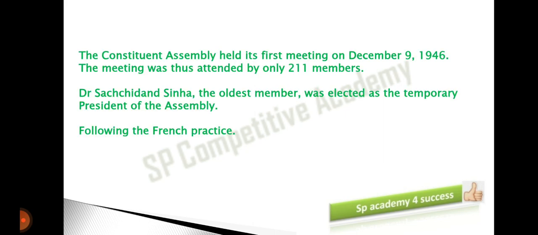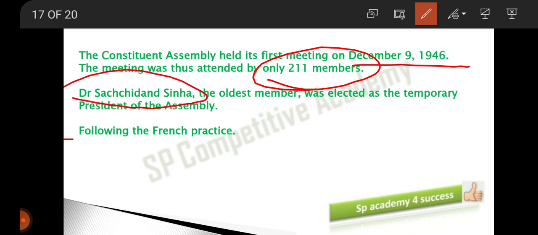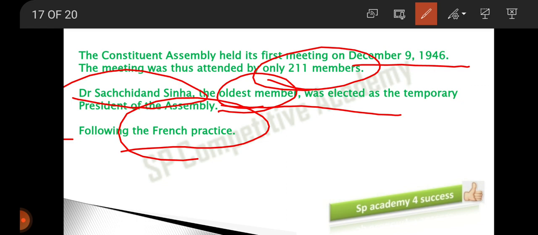I have just explained that the Constituent Assembly had its first meeting on December 9, 1946. At that time, 211 members gathered. And of all these, Dr. Sachidananda Sinha ji was selected as the interim president. On what basis? Of all the members, whoever is the oldest member will be selected as the interim president temporarily till we go for the elections. And this process, as I said before, we are following from the French practice.